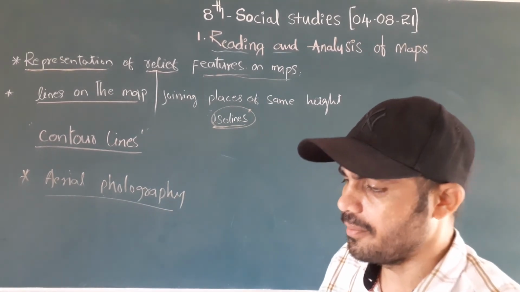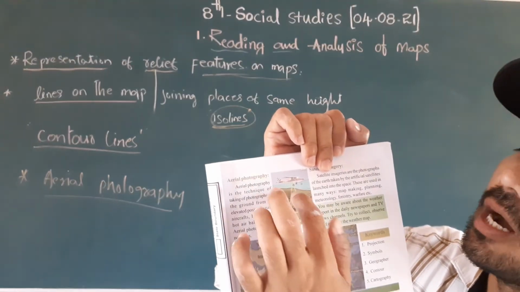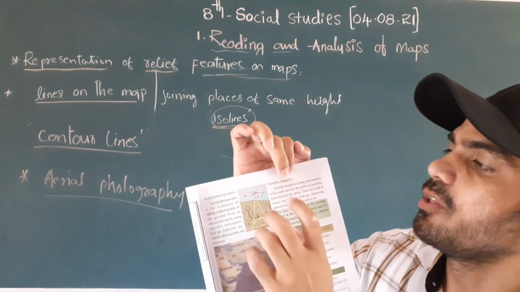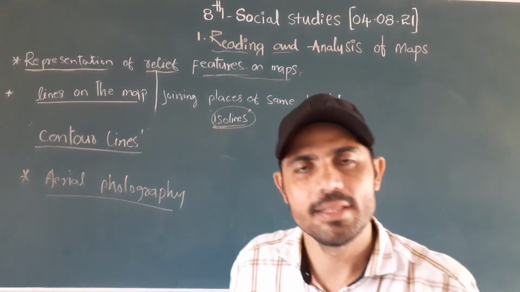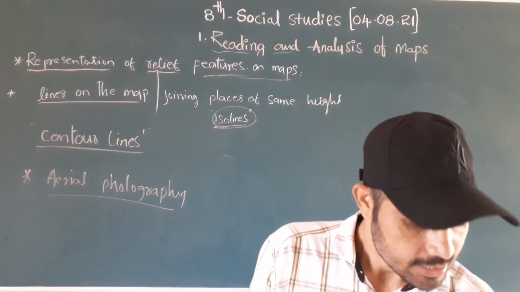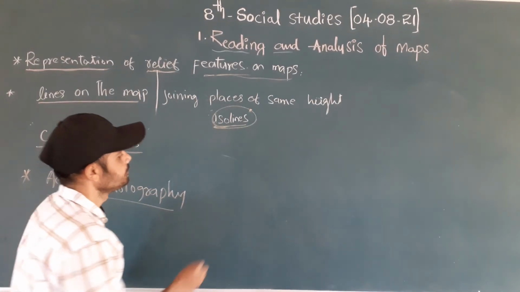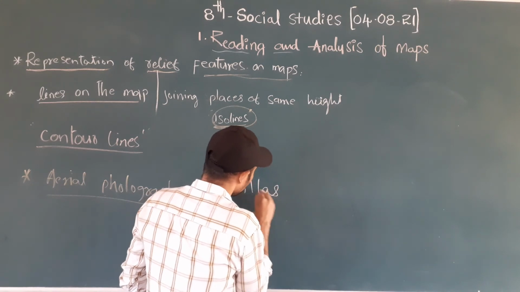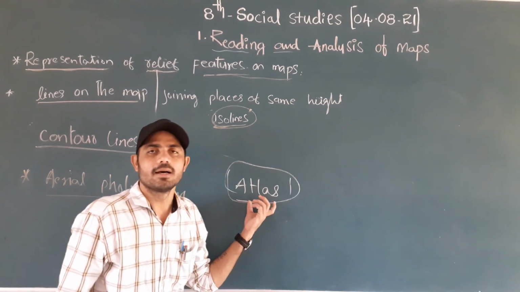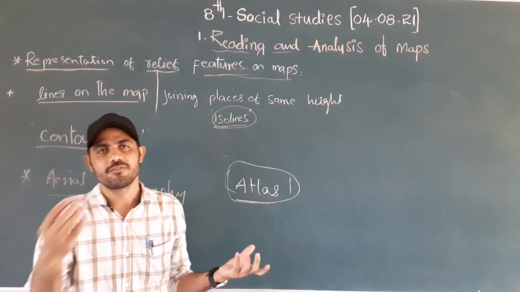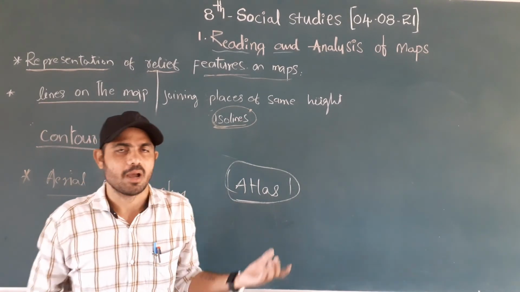The satellite photography, you can see here. Aerial photography is captured by plane or helicopter, and we can capture pictures using satellite images. Nowadays we are using Google Maps. These all are satellite images. All these maps are considered in the atlas. In the atlas we can use different locations, the satellite map and the physical maps.